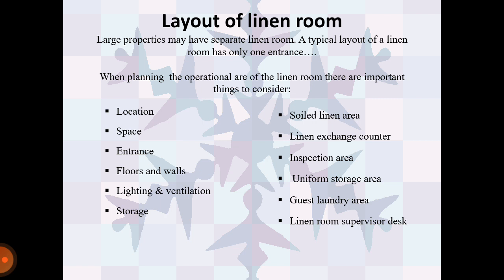When planning the operational area of the linen room, there are important things to consider like location, space, entrance, floor and walls, lighting and ventilation, storage, soiled linen area, linen exchange counter, inspection area, uniform storage area, guest laundry area, linen room supervisor desk.